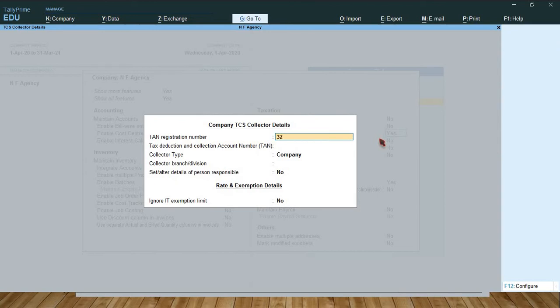TAN registration number. Tax deduction and collection account number. Company collector branch or division, Jayanagar.